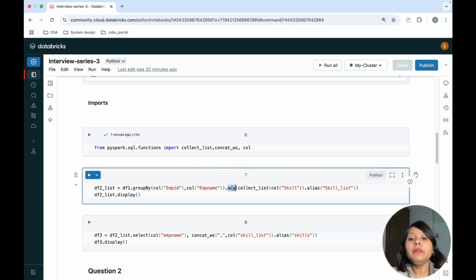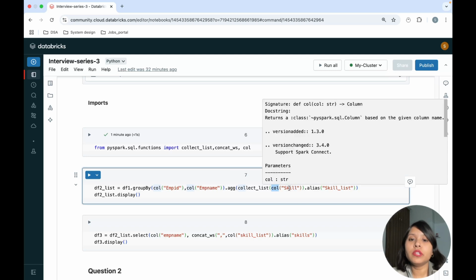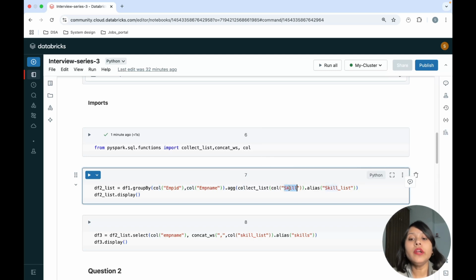Now I will be using the aggregated function using agg, and I am putting the collect_list aggregated function. Inside that I am putting my column. On which column do I want the collect_list? I want it on the skills column, and then I am going ahead and aliasing it, renaming that column to skill_list.